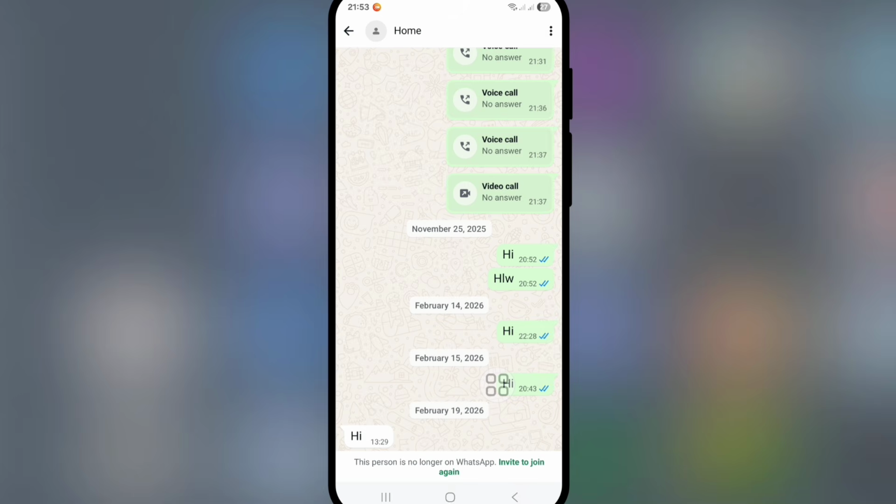To fix contact sync error, delete the person's phone number from your phone contacts and then re-add the phone number. Ensure you include the full country code.